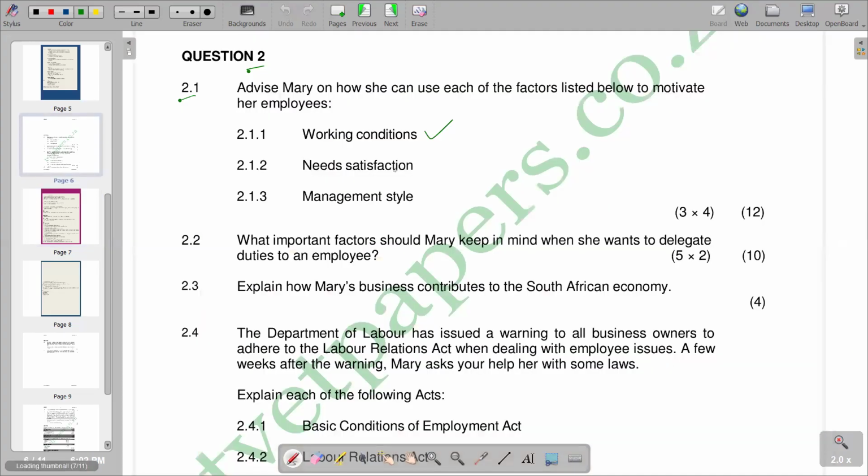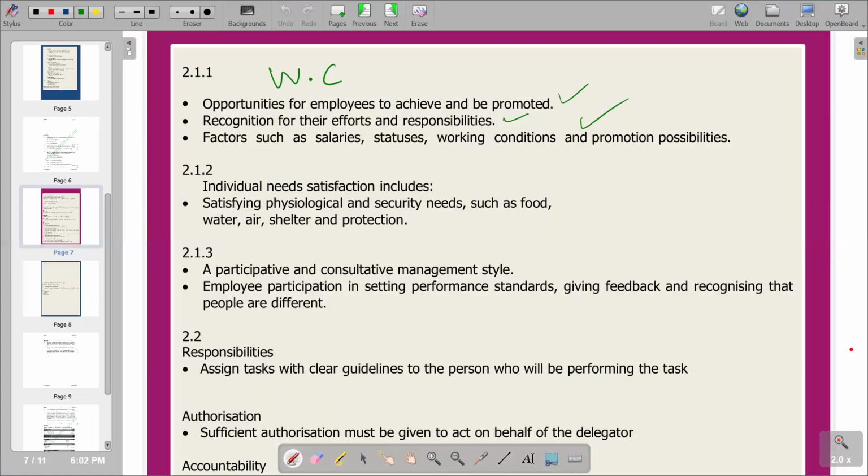The second part is needs satisfaction. How can we adjust needs satisfaction so that we motivate the employees? Let's look at the explanation that we have here. Individual needs satisfaction includes these elements that we need to positively adjust so that we motivate the workers.